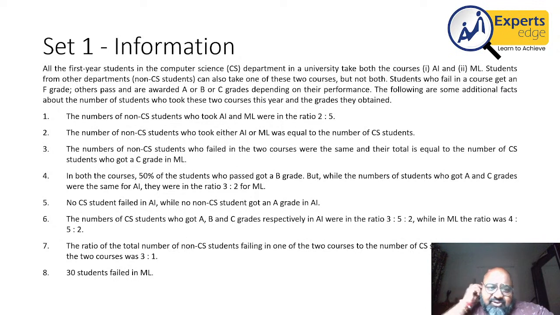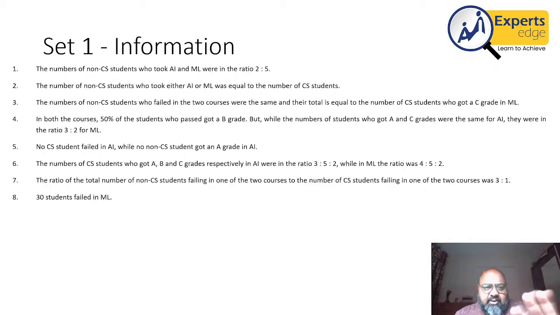Now, when I look at this question, there are a number of people who are distributed in ratios. A lot of ratios are given, and there is one definite number here as well, 30 students in ML. So this is the information that I had, right? On the face of it, I might want to go for this question because at the end of the day, I just have to do a distribution.